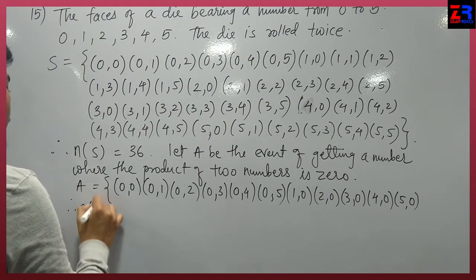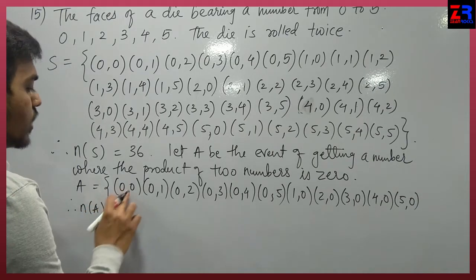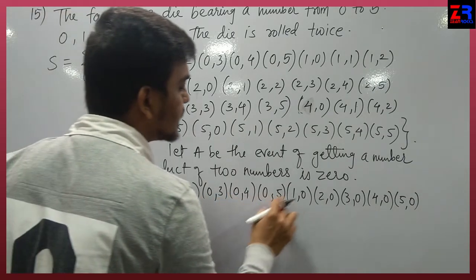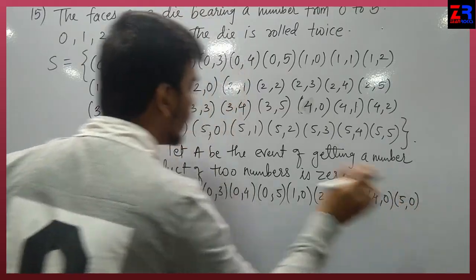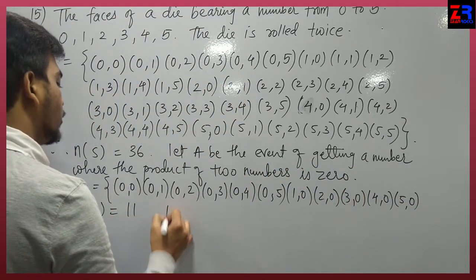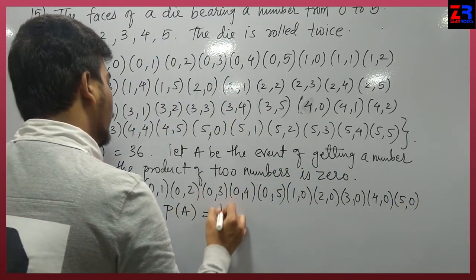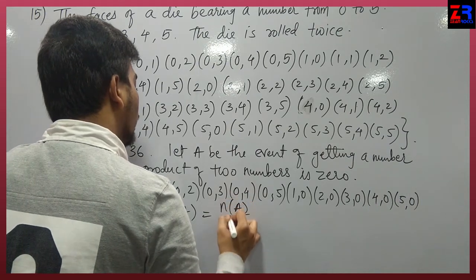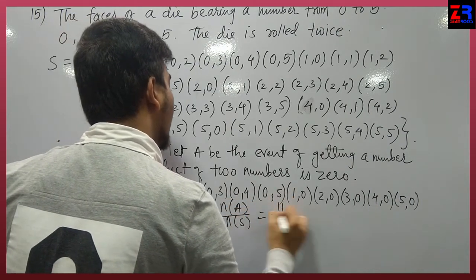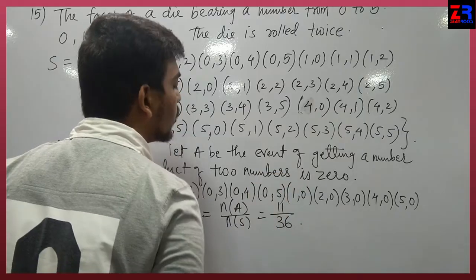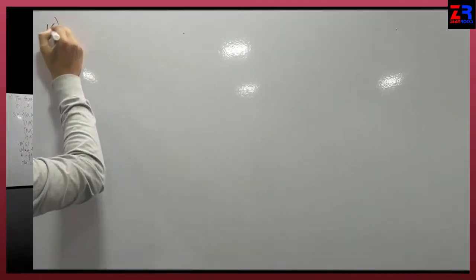Therefore, n of A equals 1, 2, 3, 4, 5, 6, 7, 8, 9, 10, 11. n of A equals 11 and probability of A equals n of A upon n of S. The answer will be 11 upon 36. Sum number 16.